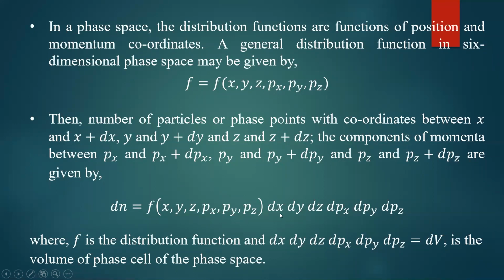Basically, dx, dy, dz into dpx, dpy, dpz gives you the volume of one cell in the phase space. That is the smallest volume.